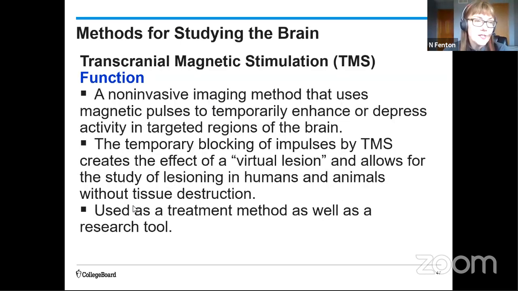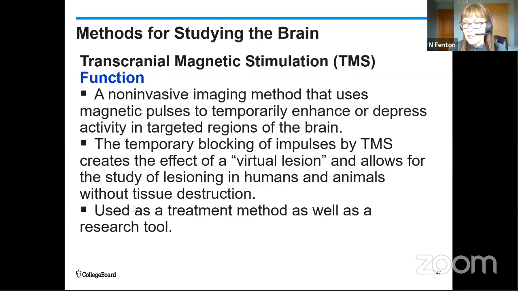So another one that shows function can be used both as a method of study, but also, interestingly, potentially as a treatment method for something like depression. This is a non-invasive method that uses magnetic pulses and that can temporarily enhance or depress activity in a targeted region, right? So that temporary depression, the preventing of the firing in that area, creates an imaginary lesion, right?